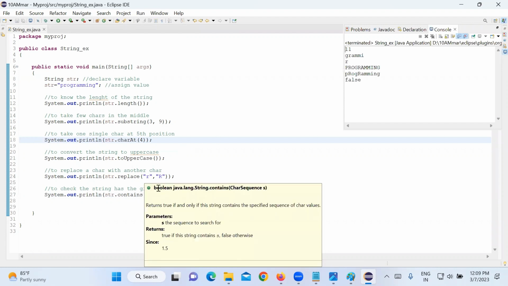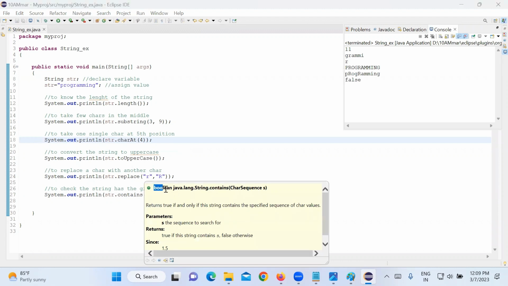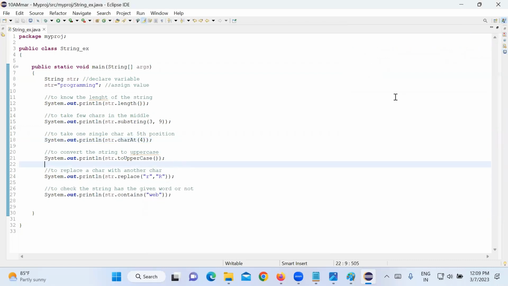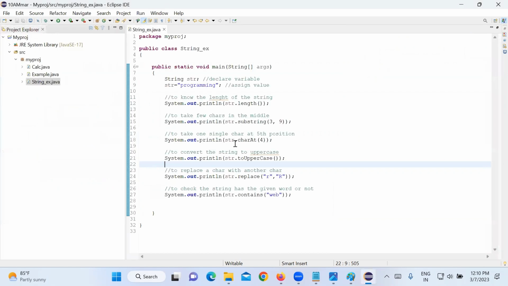Contains is giving me what value? What does it return? Boolean only, right? If the word web is there, it will be true. If not there, it is false. Okay, so there are some more methods. We will see them in tomorrow's class, no problem. But you understood, right? String is a class, and some of its methods we are using here.